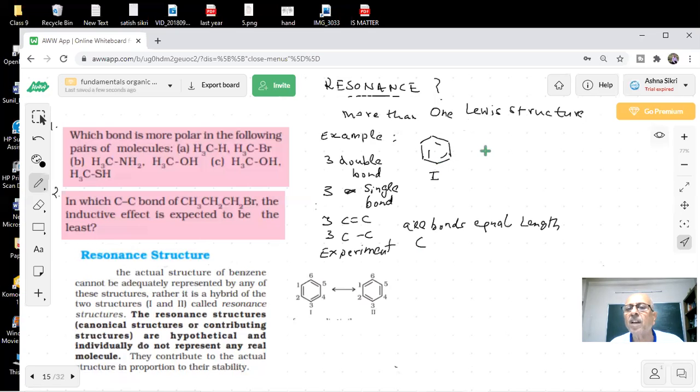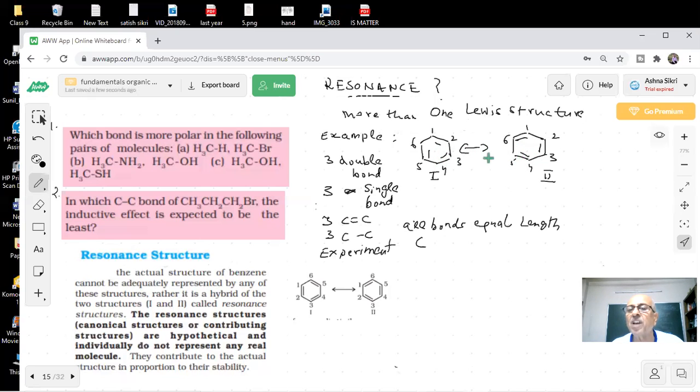Then they said, okay, how is the problem solved? They said there is one more structure. If I label it, students, 1, 2, 3, 4, 5, 6, then now this double bond is between 1 and 2. Now they are saying, let us put it like this. If I continue with this, this is 1, 2, 3, 4, 5, 6. Now there is a second possibility. What has happened? The double bond is shifted from these positions.